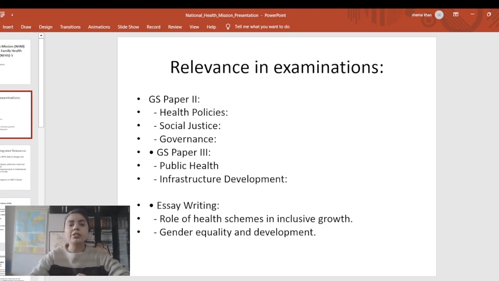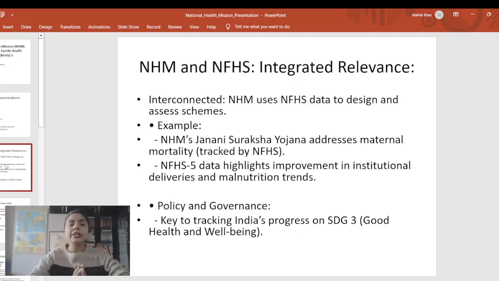If I talk about essay writing, we can see the role of health schemes in inclusive growth, gender equality and development. So let's see how we can integrate National Health Mission with National Family Health Survey. National Health Mission is something which has certain targets that they want to achieve, and the National Family Health Survey report provides the data on whatever has been achieved.